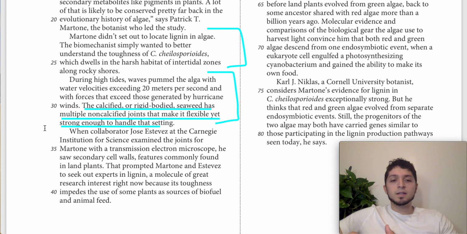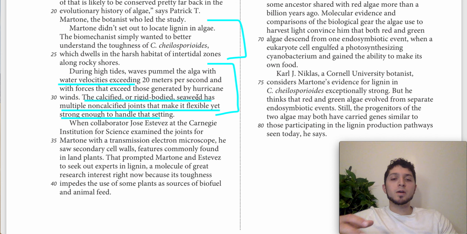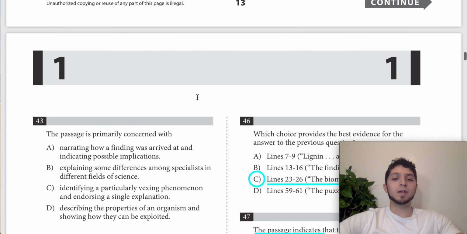So this is our text, and basically what it's telling us is that the structure of the seaweed is calcified and rigid-bodied, meaning it's hardened, but then it has these joints within it that are non-calcified, so they're not hard, and what they do is make the seaweed flexible, so it's able to bend in the waves that are here. It says they have water velocities exceeding 20 meters per second, and forces exceeding those generated by a hurricane. So it's a very hard-bodied seaweed, but it has these joints that make it able to be flexible yet strong. So we want an answer choice that's going to capture that.